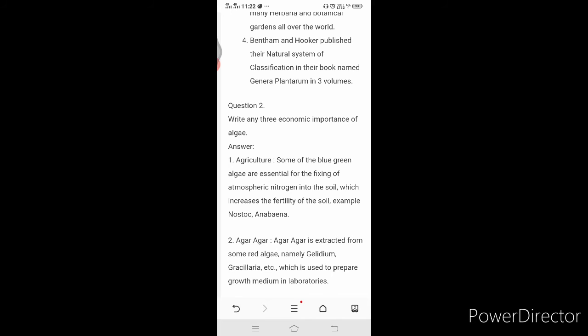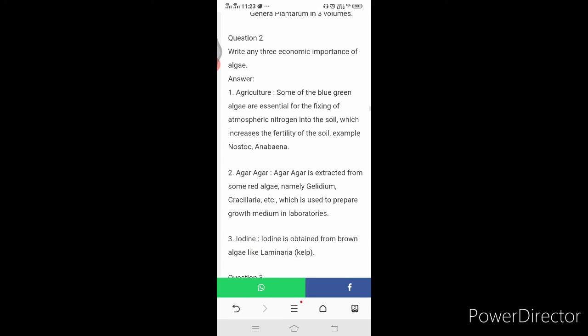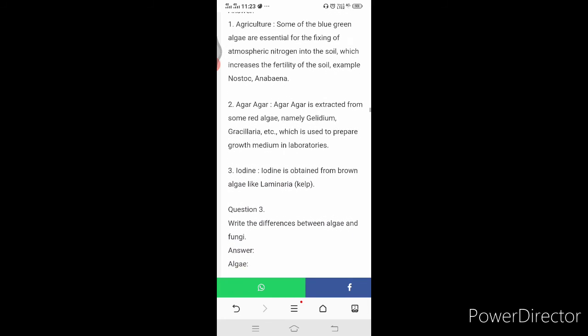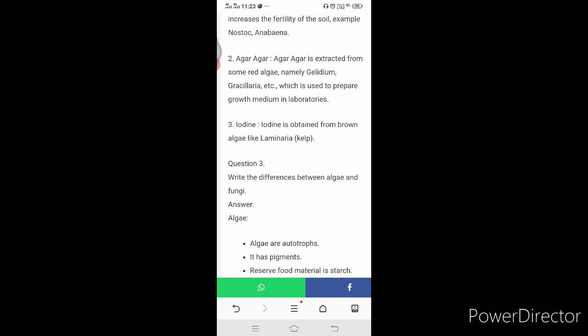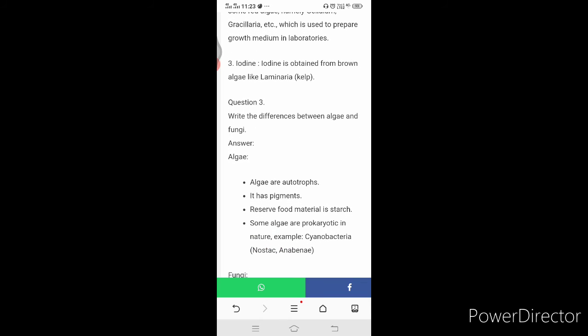The next question, second question, write any 3 economical importance of the algae. The answer is the first one, agricultural importance. Some of the blue-green algae are essential for the fixing of atmospheric nitrogen into the soil, which increases the fertility of the soil. Example, Nostoc, Anabaena. Agar-agar is extracted from some red algae namely Gelidium, Gracilaria, etc., which is used to prepare growth medium in laboratories. Iodine is obtained from brown algae like Laminaria, that is kelp.